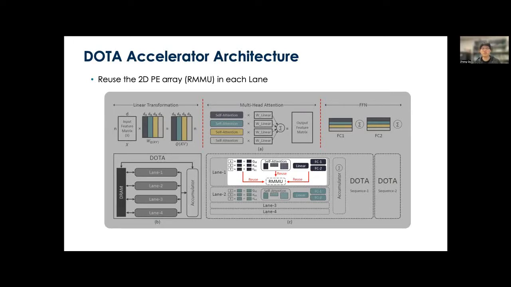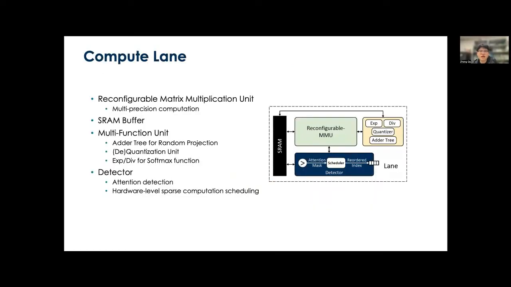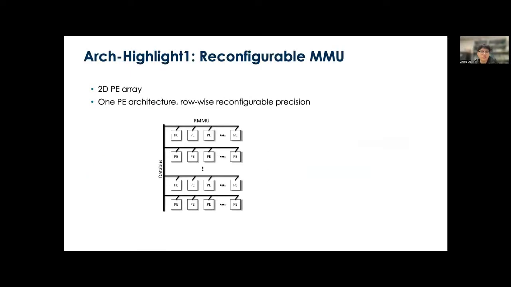Inside each compute lane, we reuse a single reconfigurable matrix multiplication unit for all the dot product related computations in different transformer layers and the detection network. Other than that, the compute lane also contains other necessary hardware modules as well as an on-chip SRAM buffer to support both detection operations and transformer execution. Now we're going to highlight some important designs in our hardware system. The first is the RMMU.